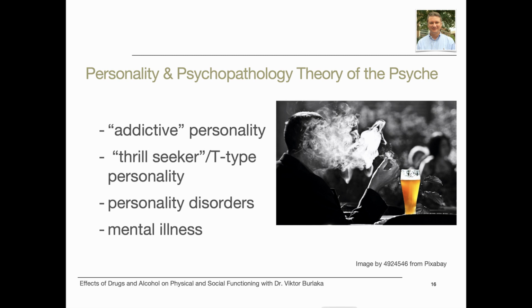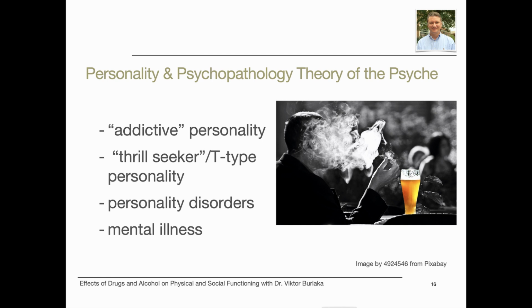According to DSM-5, a personality disorder is an enduring pattern of inner experience and behavior that deviates markedly from the expectations of the individual's culture, is pervasive and inflexible, has an onset in adolescence or early adulthood, is stable over time, and leads to distress or impairment. Some people, for example, people with antisocial personality disorder, may show symptoms of impulsivity or failure to plan ahead. They might fail to conform to social norms with respect to lawful behaviors, recklessly disregard safety of self or others, use deceitfulness, lie and con others for personal profit or pleasure. Such behaviors often correlate with substance abuse.